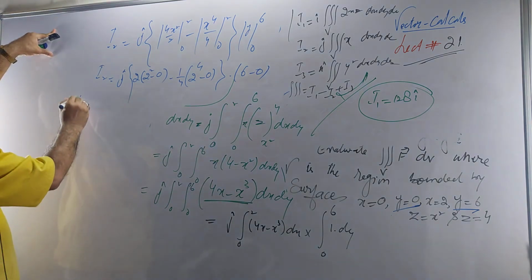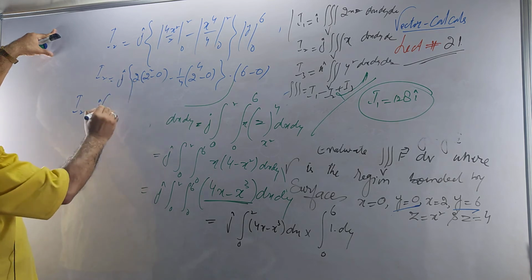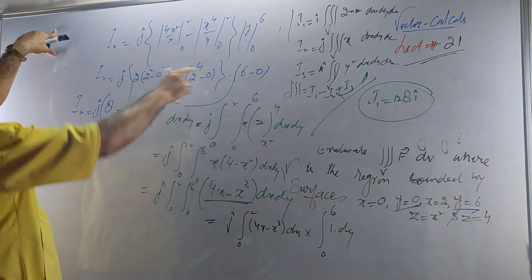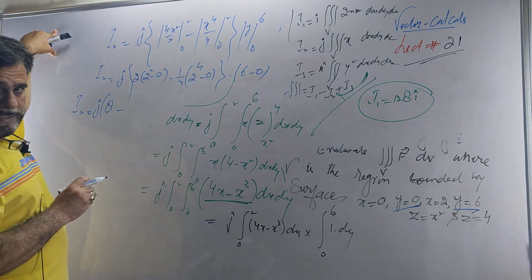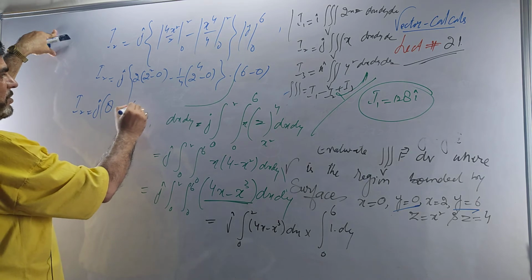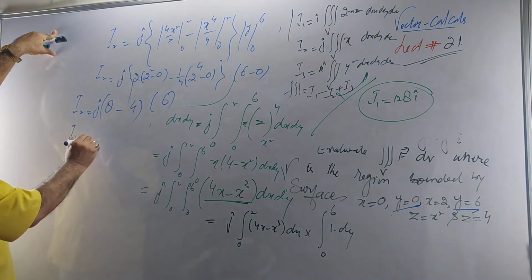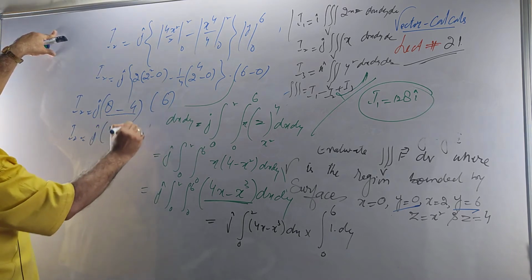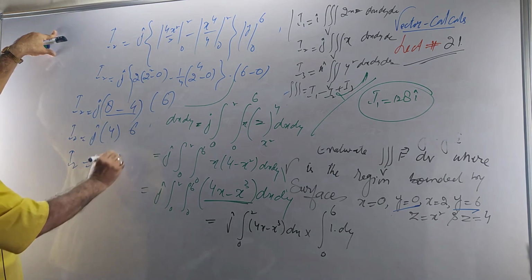Let me simplify. 2 2s are 4, 2 4s are 8, minus 16 by 4, which is 4, and this is 6. So I2 is j times 4 into 6, that is 24j.